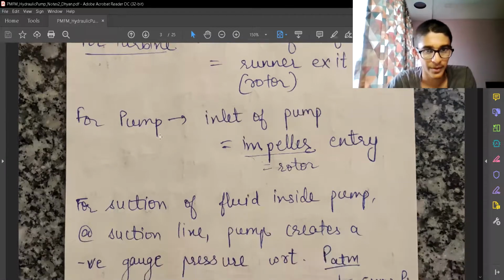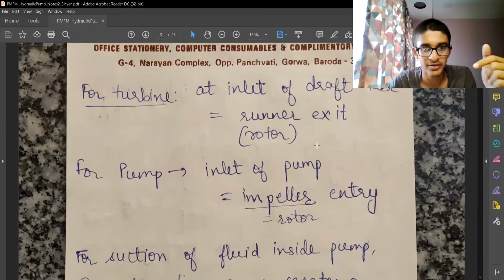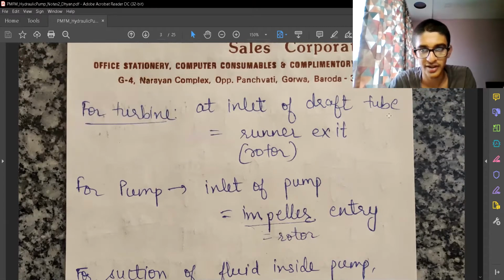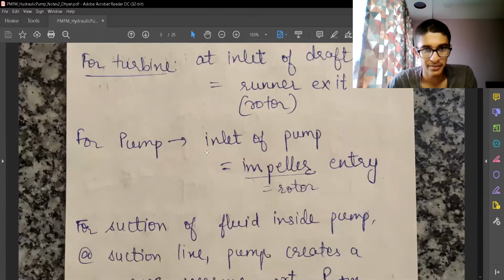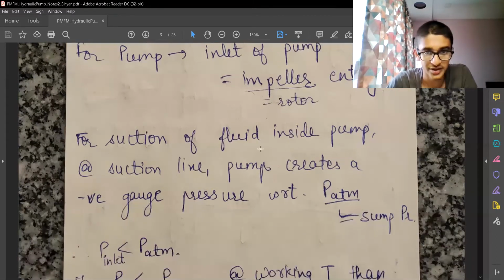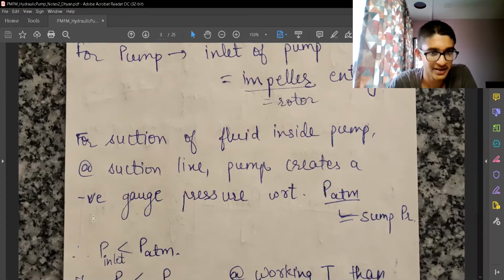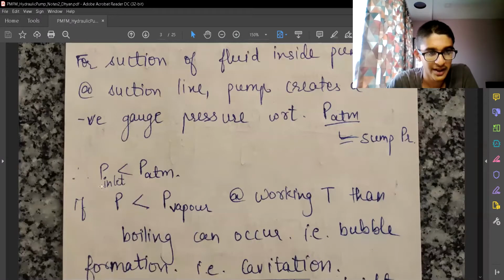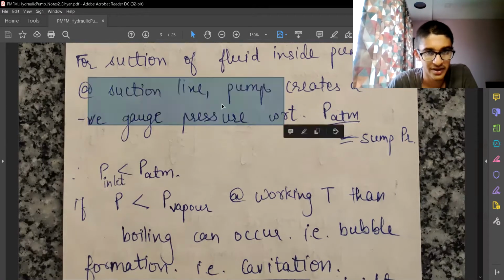But for pump, the inlet of pump is the point where we have the minimum pressure. Early in turbine, the minimum point of pressure was the inlet of the draft tube. For pump, the minimum pressure point in the whole system is the inlet of pump. That is the suction pressure, which we say is the suction point. That is the impeller entry or rotor entry for us. For suction of fluid inside the pump at the suction line, the pump creates a negative gauge pressure with respect to PATM, that is the sump pressure. And we know that the inlet pressure is less than PATM. That's what we have in the suction line.